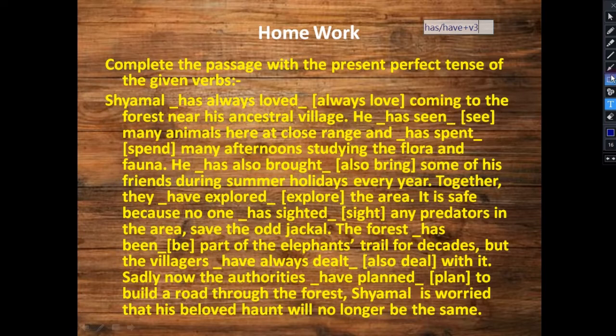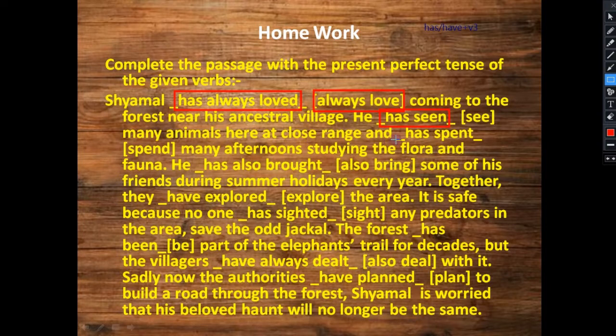Shyamal, as we know this is singular, that's why, and we have to see here in the bracket what is given: always love. Okay, so Shyamal singular, that's why has, always, love third form, loved. Okay, coming to the forest near his ancestral village. Ancestral means where his parents, grandparents used to live. Okay, so his ancestral village, he again singular, that's why has; see third form: see, saw, seen. Okay, seen many animals here at close range.